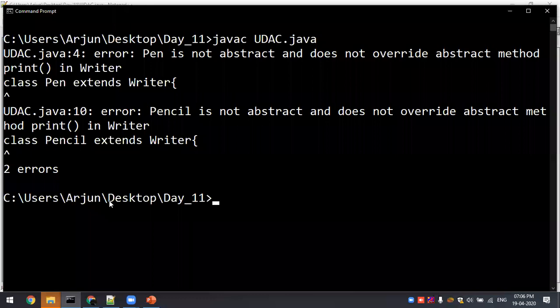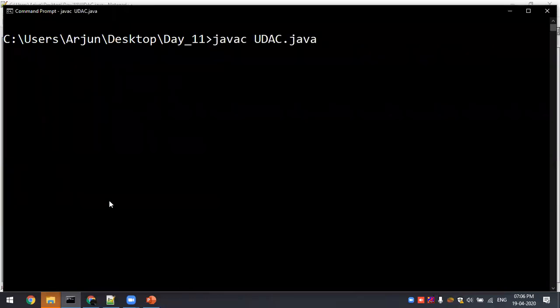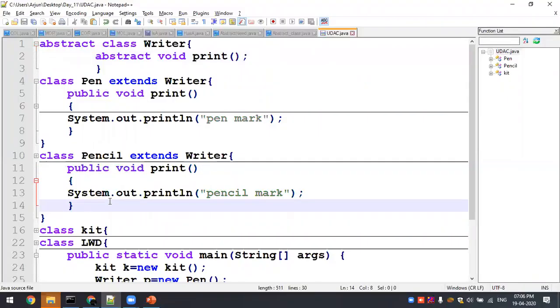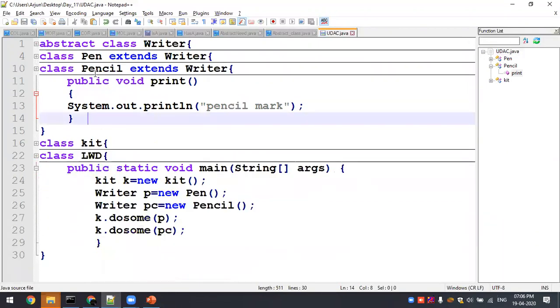Now I have changed both of these. Now I won't get the error. I'm not going to run this. So you guys have got the idea about what an abstract class is, what the limitation of an abstract method is, and what things you have to take care of, right?